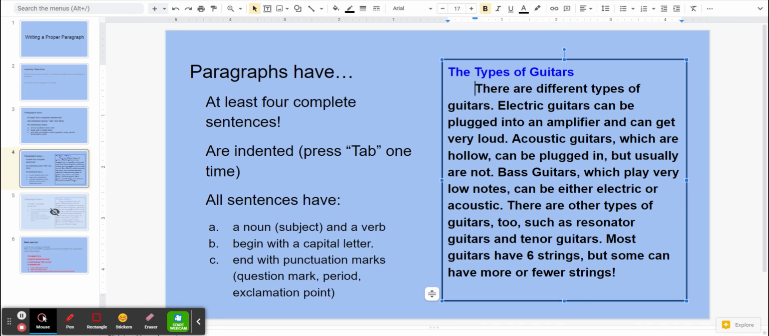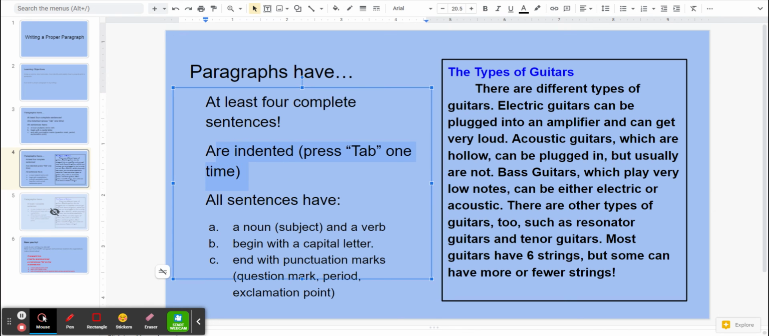So now I've indented. Do all my sentences have a noun, which is a subject, and a verb? I check that. Do they all begin with a capital letter? I check that. And do they all end with punctuation marks? I check that. So this is a properly written paragraph.